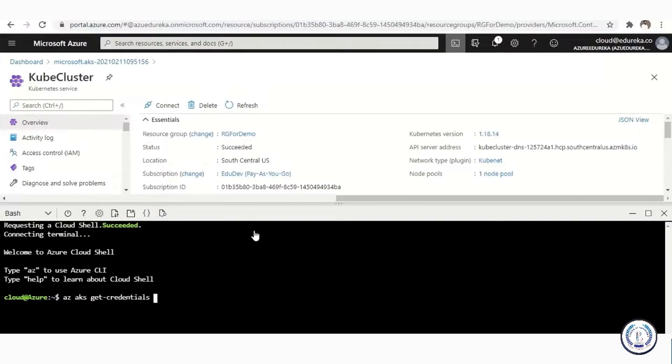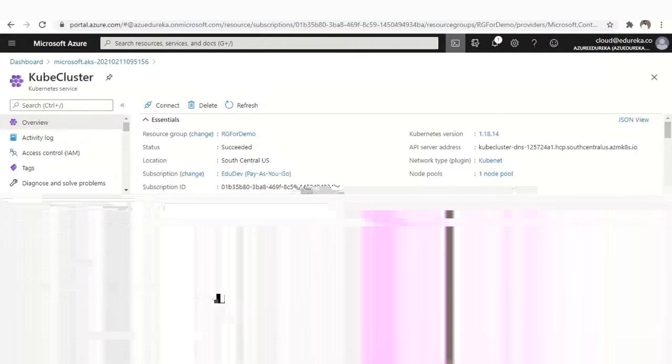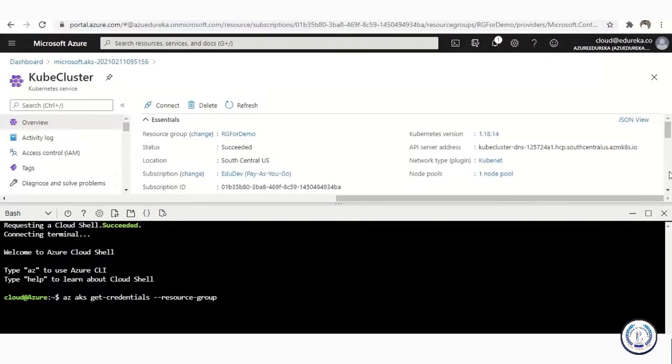Now the next thing is, what do we need? Resource group details. So I'm going to say --resource-group, and I'm going to give the resource group name, which I am certain we should see if we scroll up. The resource group name is RG for demo that we used. And what we also need is the name of the cluster, and in that case, it is cube cluster.